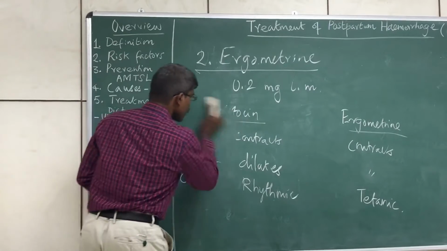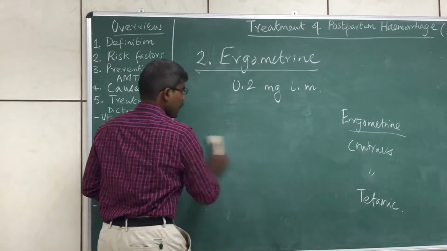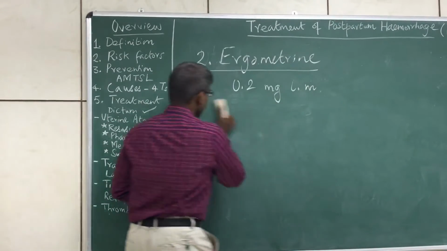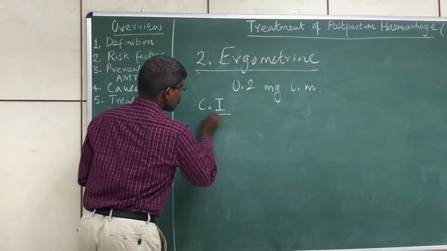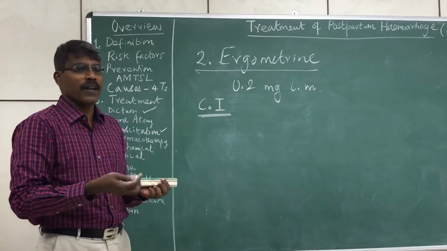Right. Now, what are the contraindications for use of ergometrin and what should we be cautious about? There are two contraindications for use of ergometrin. Ergometrin is an alpha agonist and a dopamine agonist.